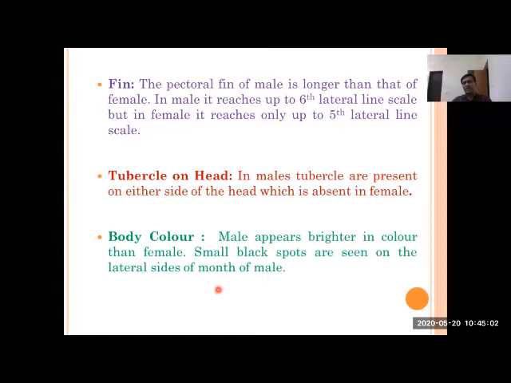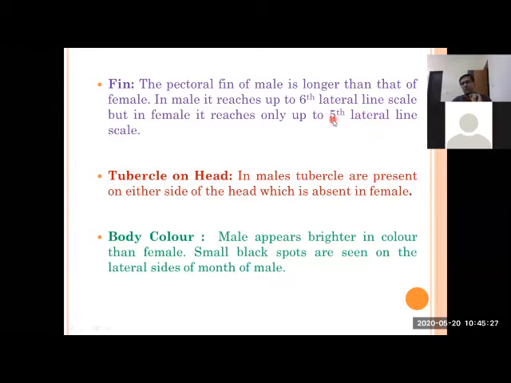Now on fin size, there is a drastic variation between male and female. Normally the pectoral fin of the male touches the sixth lateral line scale. You know the lateral line scale, the scales on the lateral line. If we start counting from the collar to the end of the tail, it normally touches the sixth scale, but in the female it is normally up to the fifth.